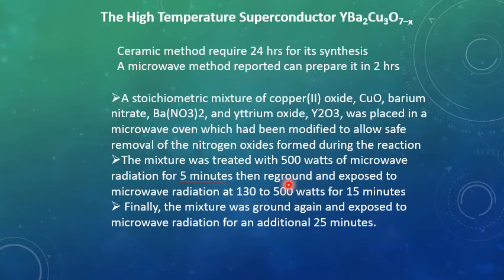Reground means we will take out the material after 5 minutes and again crush this powder to a more fine form, and then again we will put it in the microwave radiation, and now the power of microwave radiation will be 130 to 500 watts, and the time will be how many minutes? 15 minutes. And finally, after 15 minutes we will take out the mixture and grind it again. We will crush it again, and then expose it to the microwave radiation for 25 minutes.